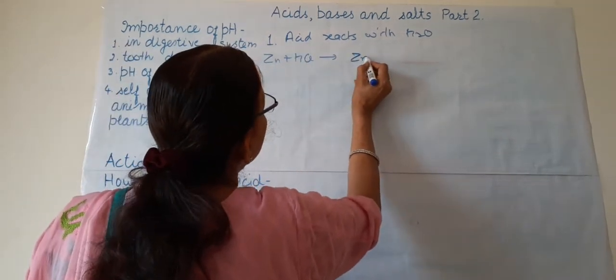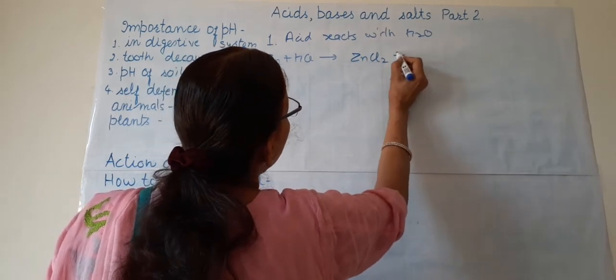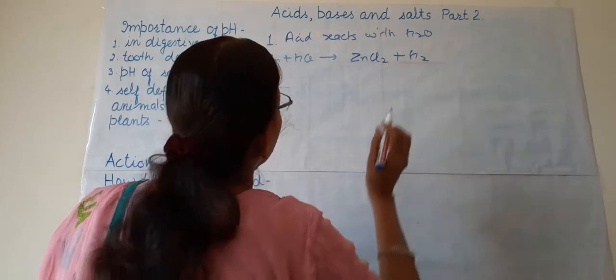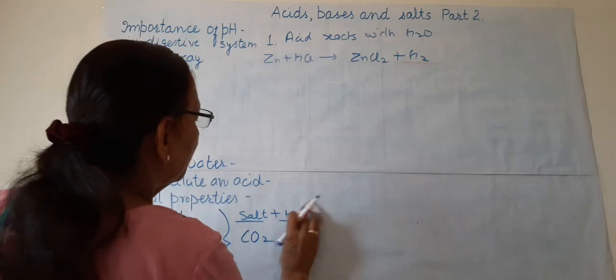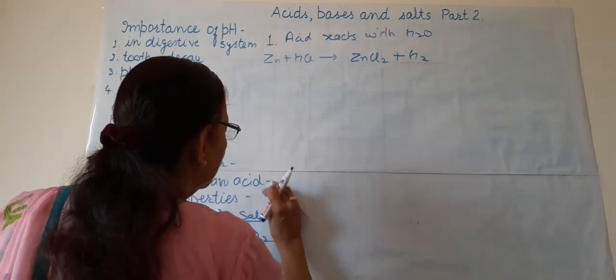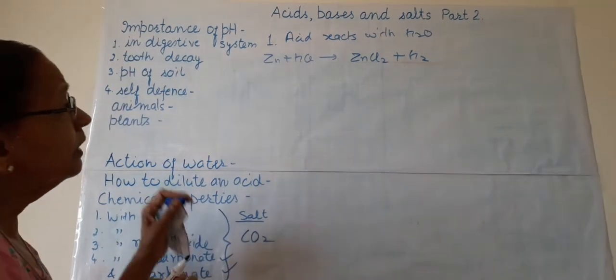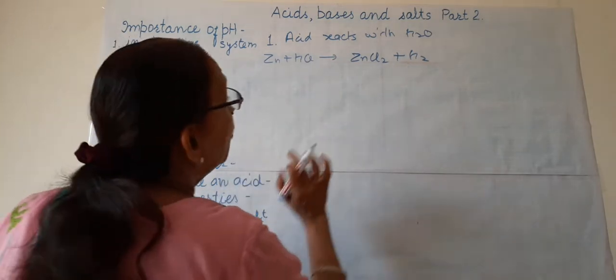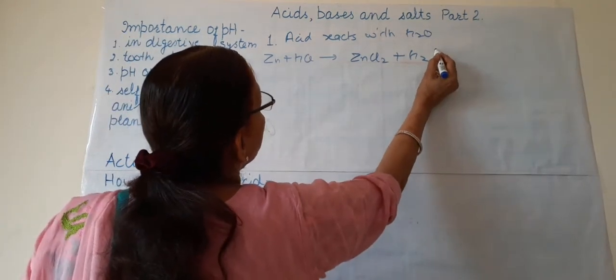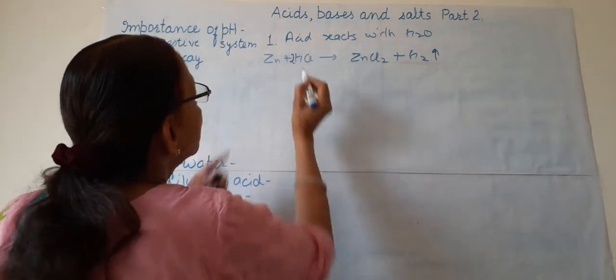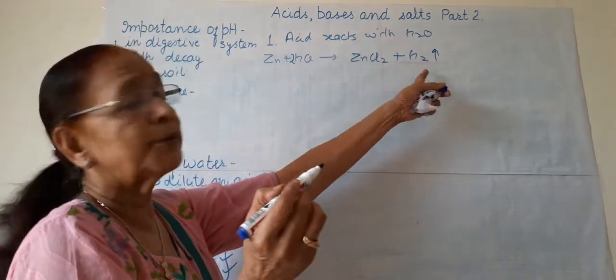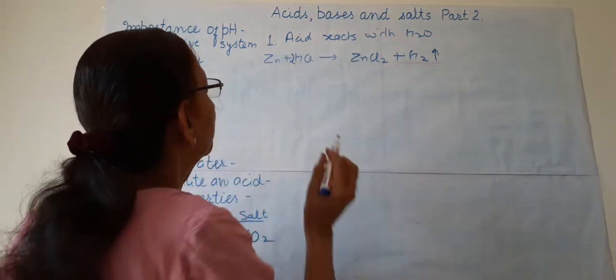Now we will have ZnCl2 and hydrogen, not water. So salt is definitely produced and not water. Hydrogen gas is produced. Zn plus 2HCl gives ZnCl2 plus hydrogen gas.